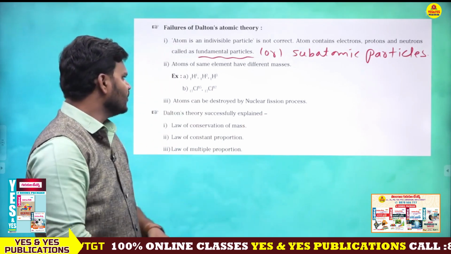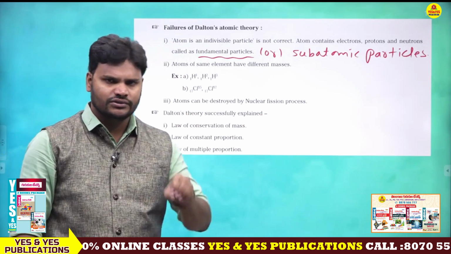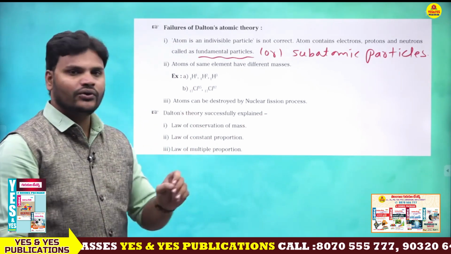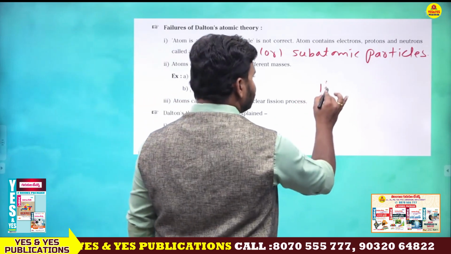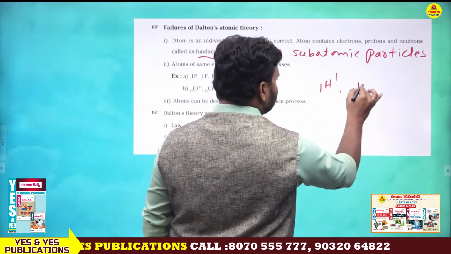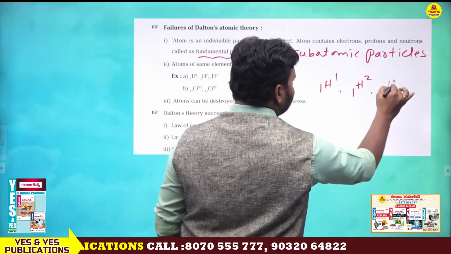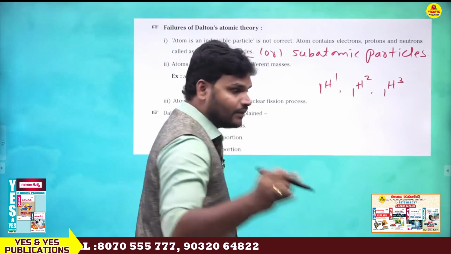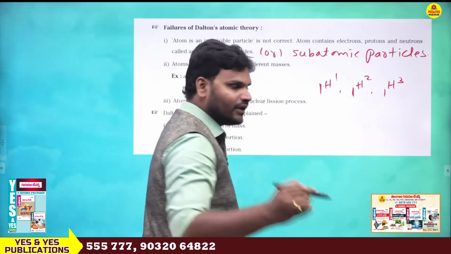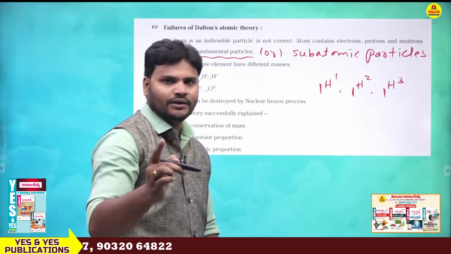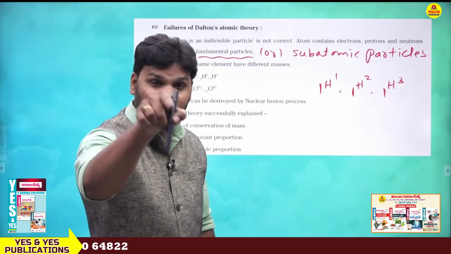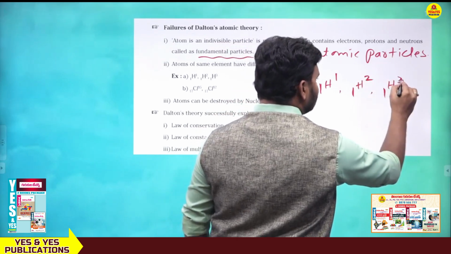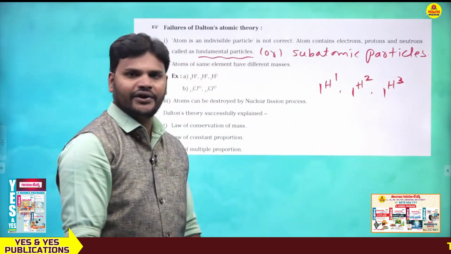Just look at this. Hydrogen generally gives 3 isotopes: 1H1, 1H2, 1H3. Don't get confused. These are atomic numbers. The 1 is nothing but the atomic number. Same atomic number but different mass number. So this is the mass number, this is the mass number, and this is also the mass number. Are you getting my point?